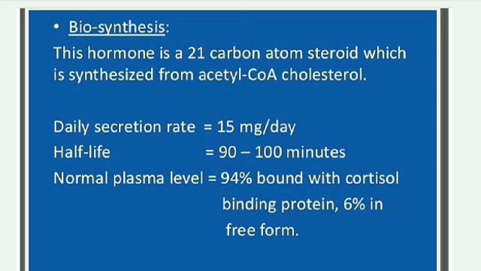Daily secretion rate is 50 mg per day. Half-life is 90 to 100 minutes. Normal plasma level: 94% bound with cortisol binding protein, 6% in free form.